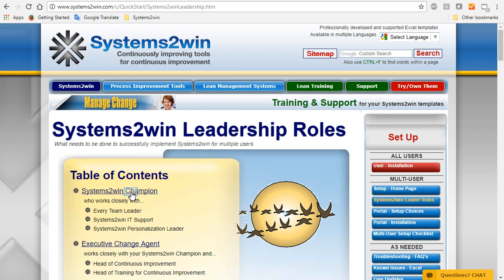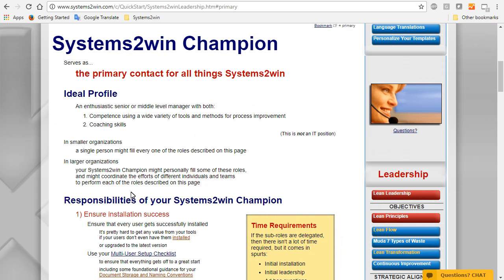Let's start with your Systems to Win champion, who serves as your primary contact for all things Systems to Win. Ideally, this is a senior or middle level manager with enthusiasm and competence, using a wide variety of tools and methods and also good coaching skills. This is not an IT position. Your champion will work with your IT department to ensure that everyone gets installed, but that's not even close to the most important responsibility for your champion.